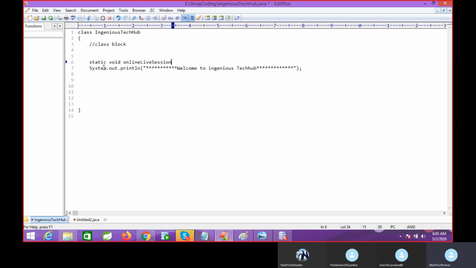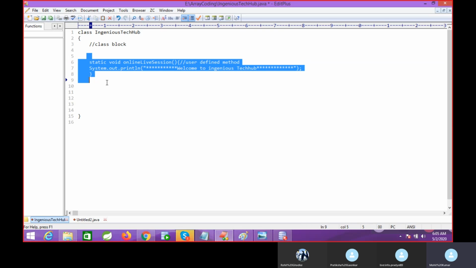You should not worry yet about what a method is. Just understand this is your user defined method. User defined method means the method which is created by us. Got it? The method which is created by us is called a user defined method.